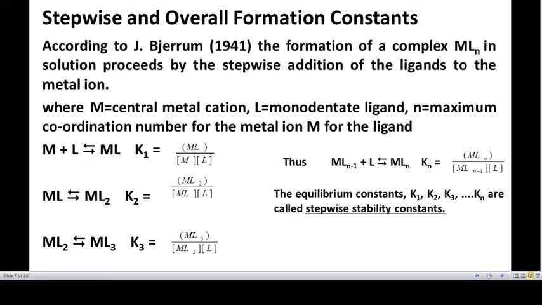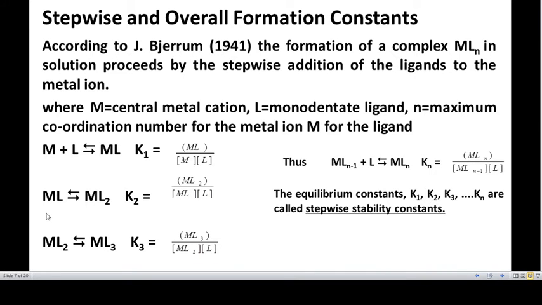In the first case, there is only addition of one ligand to the metal ion, that is M plus L in equilibrium with ML. The equilibrium constant K1 is given by the concentration of product divided by the product of concentration of reactants, that is ML divided by M into L.